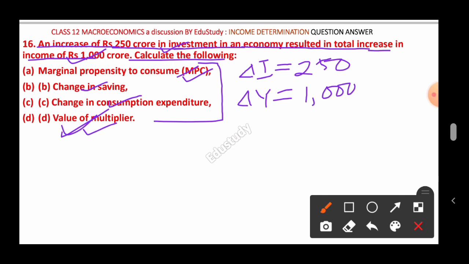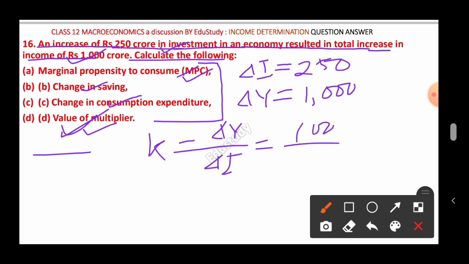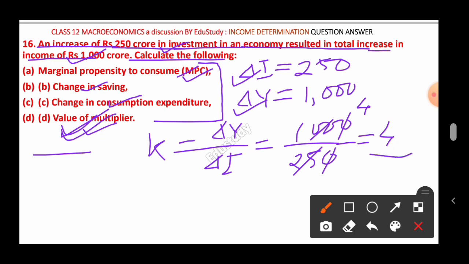Okay, so we have to write, we know that multiplier K equal to del Y by del I, and put the values here. Here del Y is 1000, and del I equal to 250. Okay, so you just do the simplification, you will find 4. The value of multiplier will be 4. So you find one question.